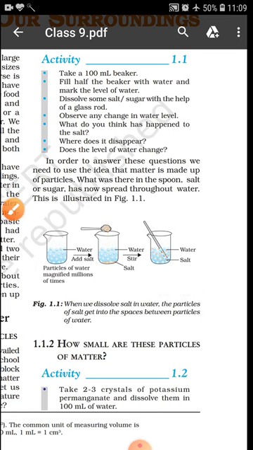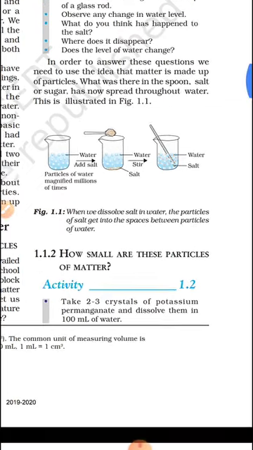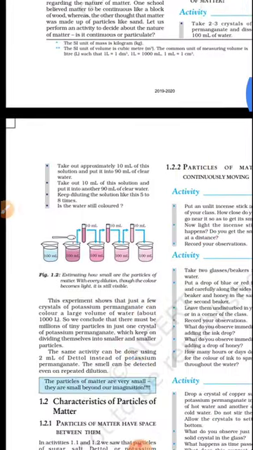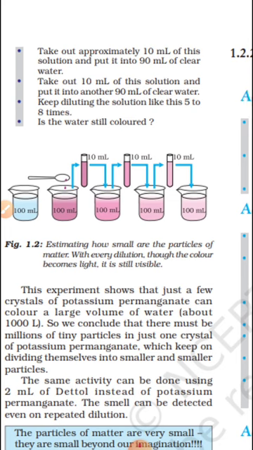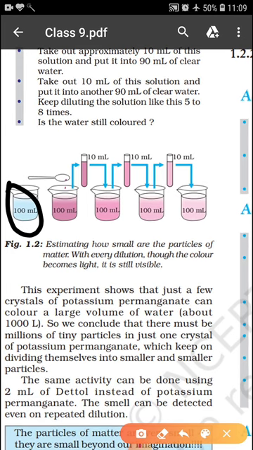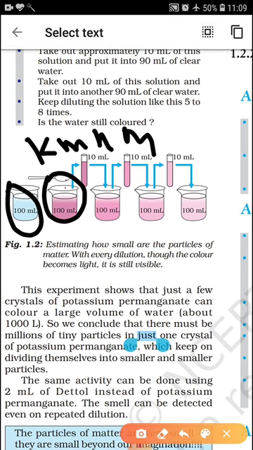Now the question is, how small are these particles of matter? This can also be understood with the help of an activity. Take 2-3 crystals of potassium permanganate and dissolve them in 100 ml of water. Look at this picture. In this beaker there is 100 ml of water. Then put 2 or 3 crystals of potassium permanganate, KMnO4, on the water.